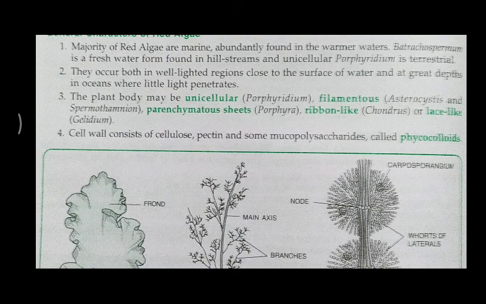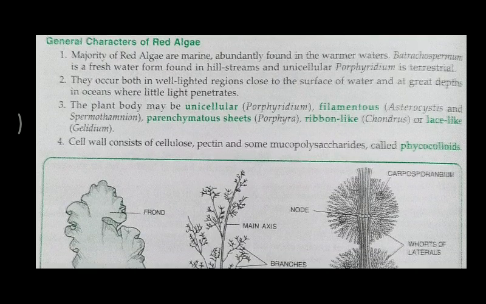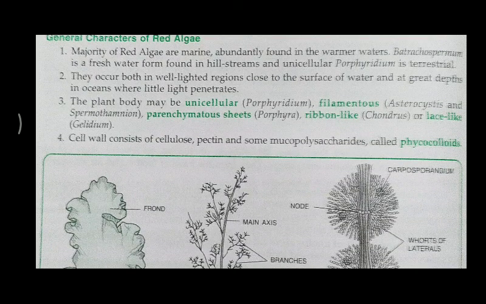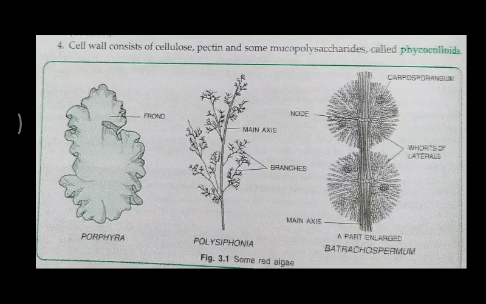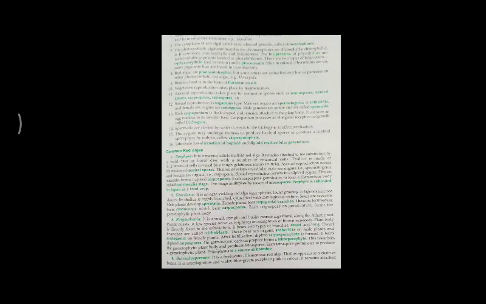You can see later on, the examples are also given about the red algae. Here in the red algae, the unicellular Porphyridium, filamentous Asterocystis, and Spermothamnion are common examples of red algae. Whenever we talk about the most common examples of the red algae: Porphyra, Gracilaria, Polysiphonia, and Batrachospermum, these are the common examples of this red algae.